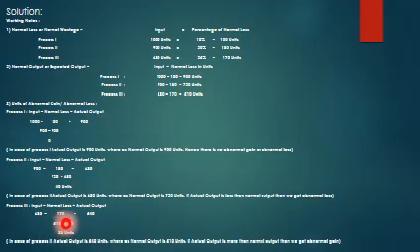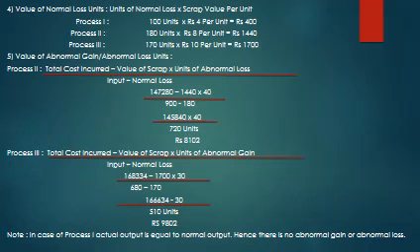In process 3, actual output is 540 whereas normal output is 510. If actual output is more than normal output, then we get an abnormal gain.